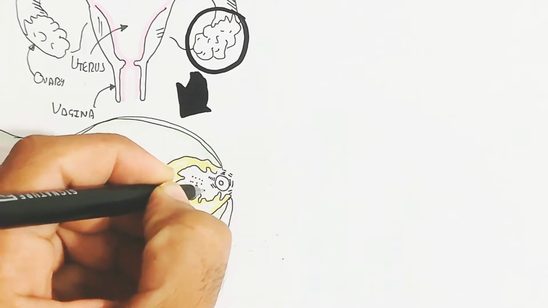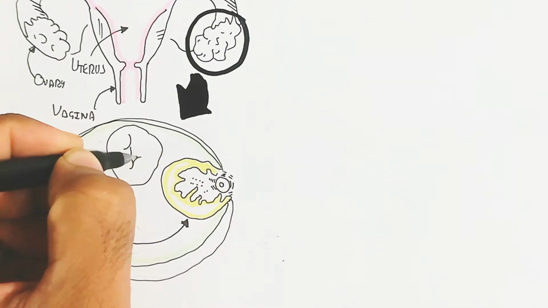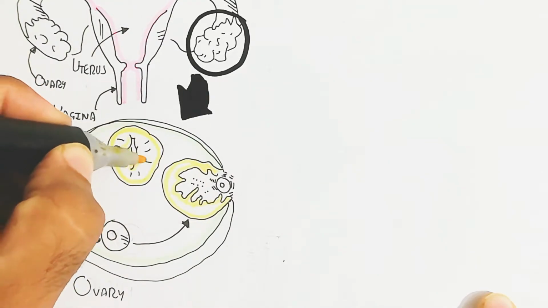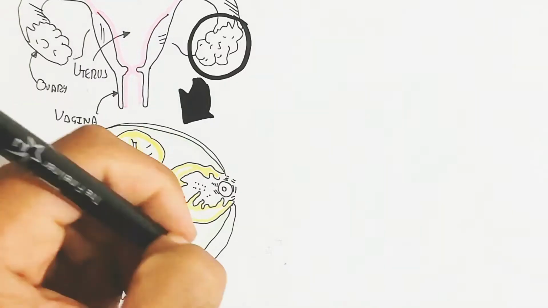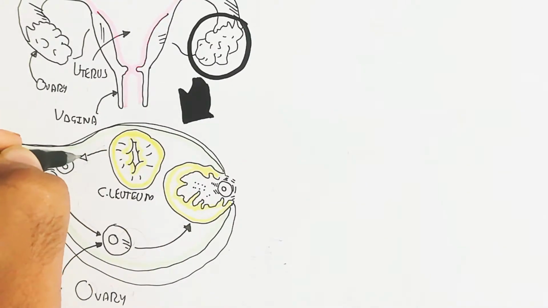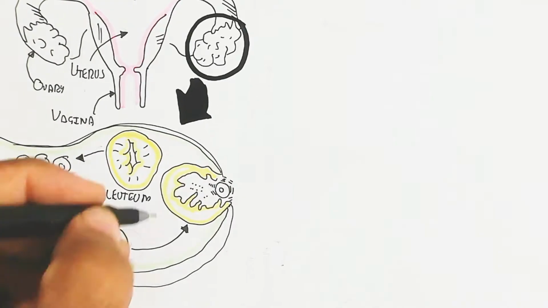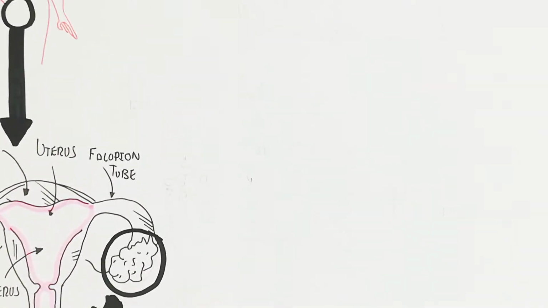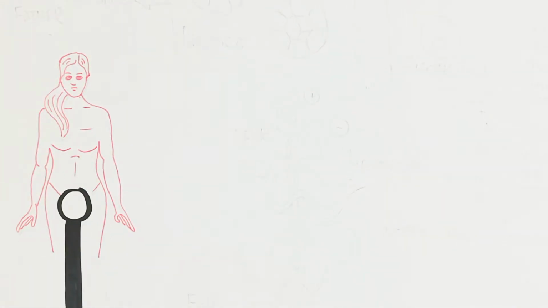The glandular structure left behind is the corpus luteum, which produces progesterone and estrogen for vascularization of the endometrium in the uterine wall. If fertilization does not occur, the corpus luteum will degenerate and the menstrual cycle begins again.